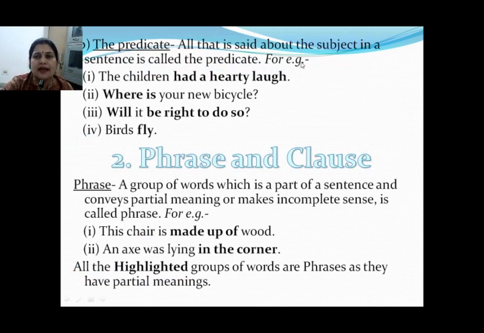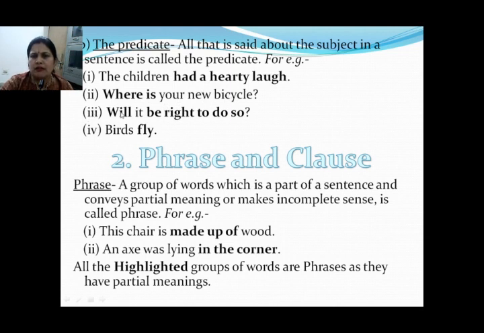All that is said about the subject in a sentence is called the predicate. For example, the children had a hearty laugh. Here in this sentence, had a hearty laugh, this is the predicate. So which one is the subject? The children. Second, where is your new bicycle? Here the predicate is where is. So the subject is your new bicycle.